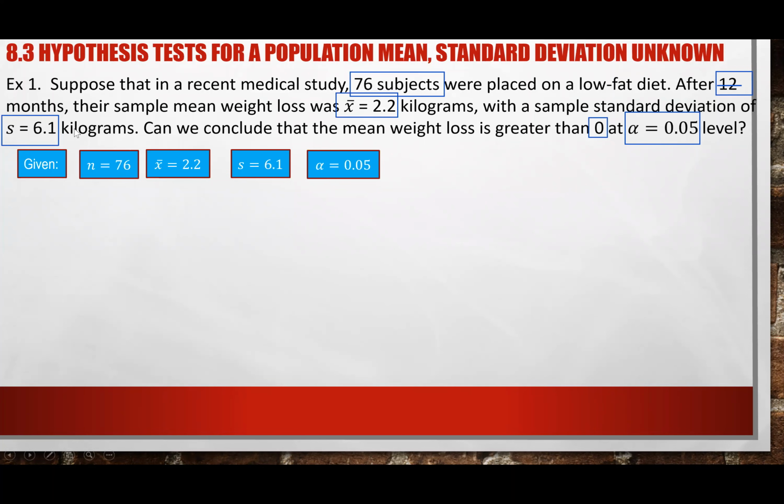They asked us, can we conclude that the mean weight loss is greater than 0? So what is this 0? Do you agree that this 0 is kind of like a focus point? We want to know if the people in this program lose more than 0 pounds, or do they just break even? So this 0 is the specific number that we try to test.